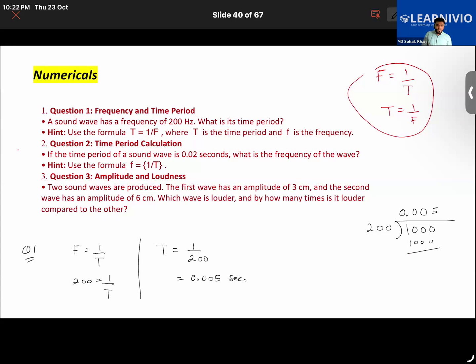Okay. Now, another question is given: if the time period of a sound wave is 0.02 second, what is the frequency of the wave? Here, time period is given. You need to find the frequency. Solve it. Again, frequency equals 1 upon time period. So 1 upon, time period is given here, 0.02. So you basically simplify it and you'll be getting your answer.